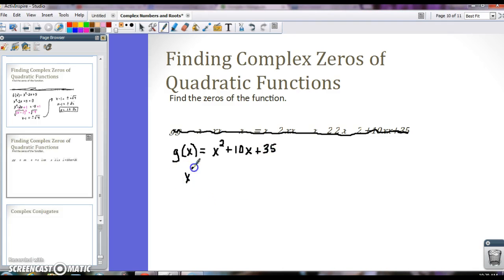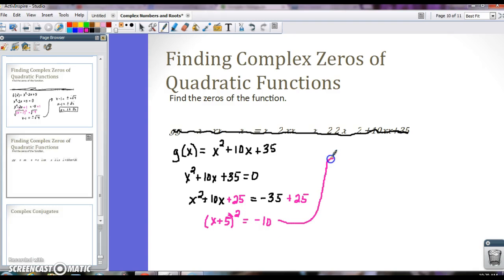Okay, again, I'm going to set it equal to 0, plus 35 equals 0. And then I'm going to go ahead and move my constant term over to the other side. And from there, I'm going to take half of that middle term. Half of 10 would be 5, and I'm going to square that. That would be 25. Make sure you add that to both sides. 25. Here you end up then with x plus 5, oops, 5 squared is equal to negative 10.